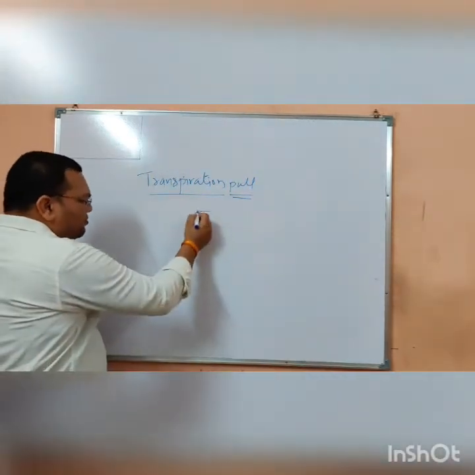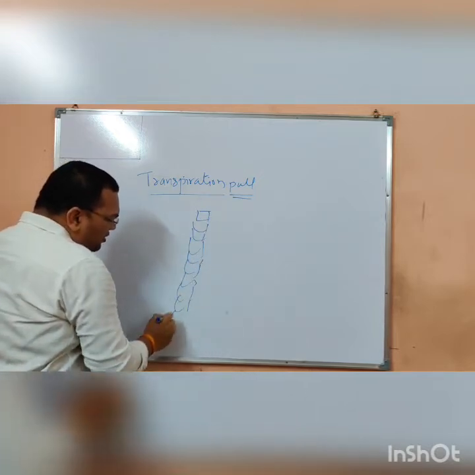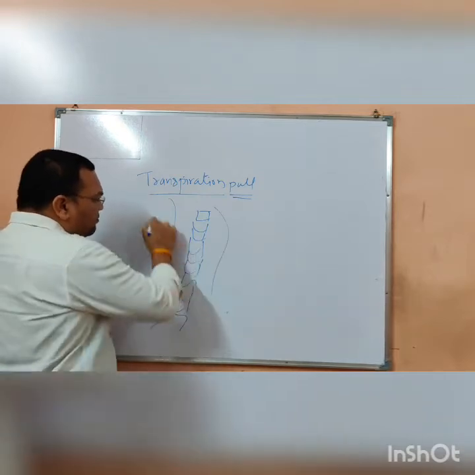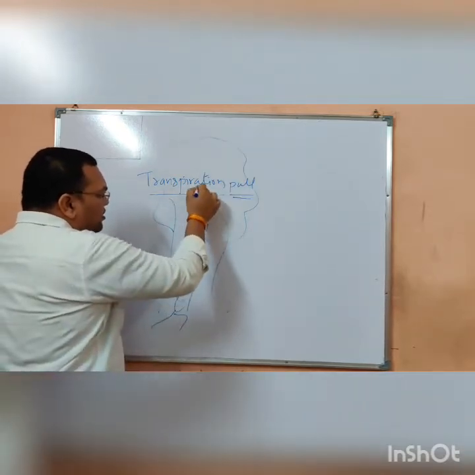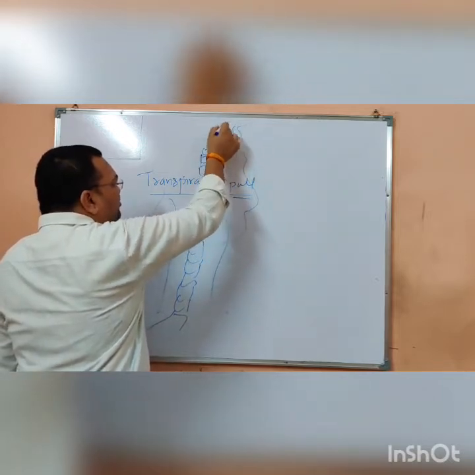For example, let us say these are the atoms, and this is the plant. Here from the leaves the transpiration is there.